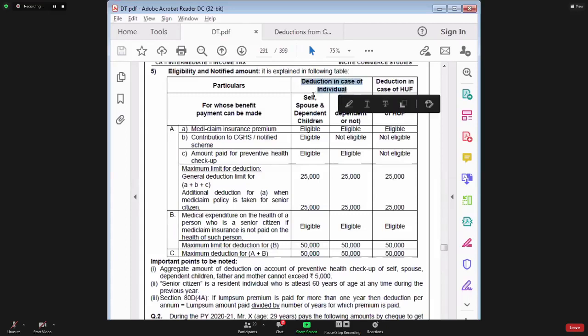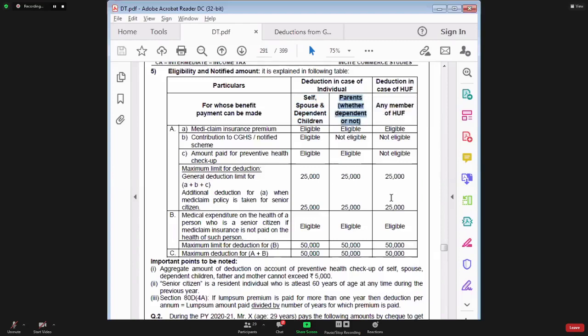Individual can claim deduction for number one, self, spouse, and dependent child. You can write G1 in the bracket next to the word self, on the left hand side. G1 means group 1. Those people for which an individual can claim deduction, we can divide into two categories, group 1 and group 2. Group 1 includes 3 persons: number 1, self, number 2, spouse, and number 3, dependent children. And group 2 includes parents, irrespective of whether they are dependent or independent.